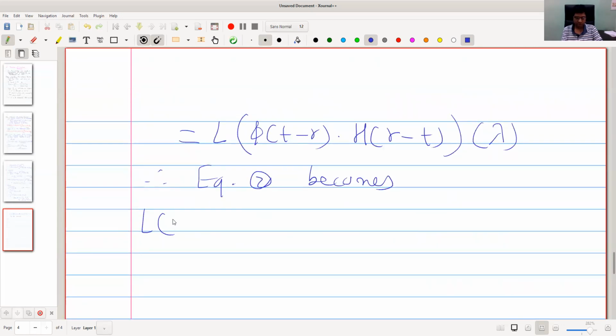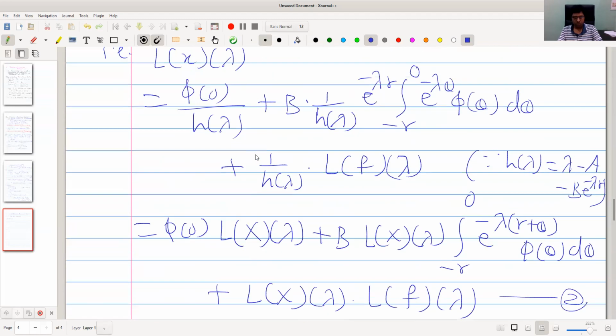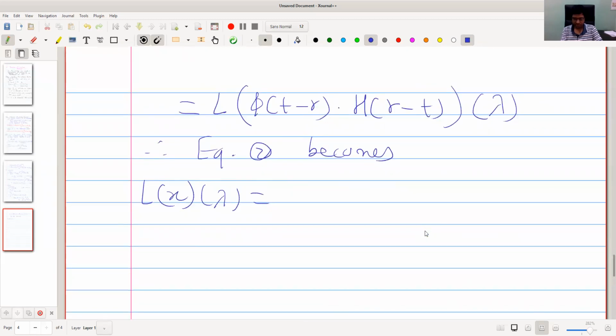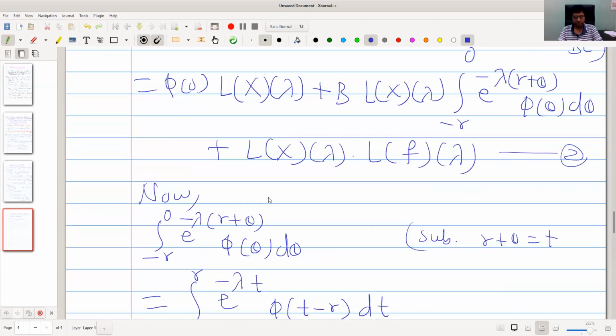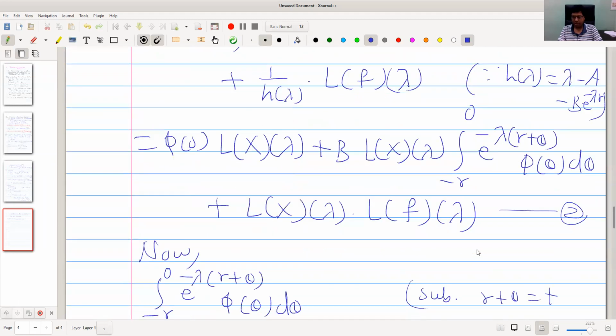The Laplace transform of x equals phi of 0 into the Laplace transform of capital X plus b into the Laplace transform of x.